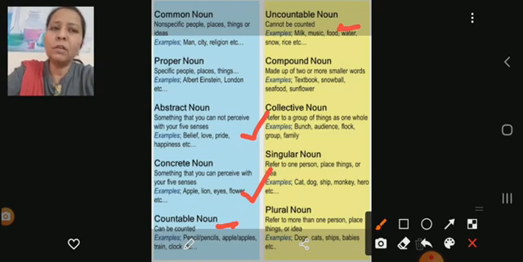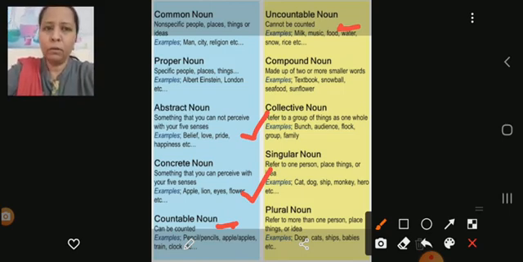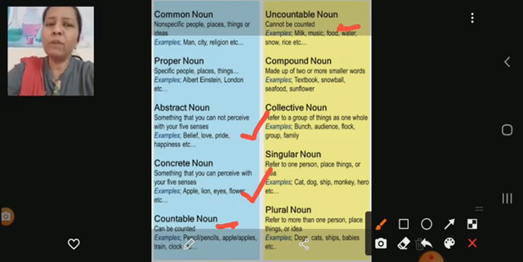Come to the singular noun, which refers to one person, place, or thing. For example, cat, dog, sheep, monkey. It's a singular noun because it is a single person, place or thing. And the last one is the plural noun. So singular and plural. A singular noun refers to one person. A plural noun refers to more than one person, place or thing.